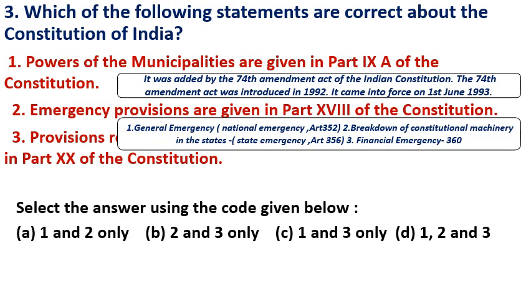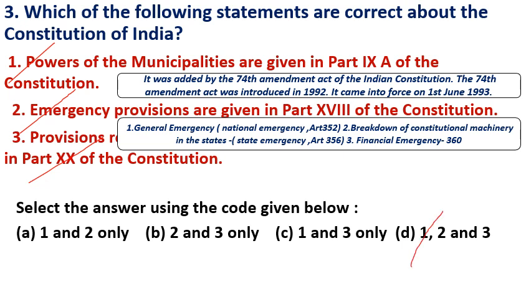Question number 3. Which of the following statements are correct about the Constitution of India? Statement 1. Powers of the municipalities are given in Part 9A of the Constitution. Yes, correct statement. Number 2. Emergency provisions are given in Part 18 of the Constitution. Yes. 3. Provisions related to the amendment of the Constitution are given in Part 20. Yes. 3 statements are correct.